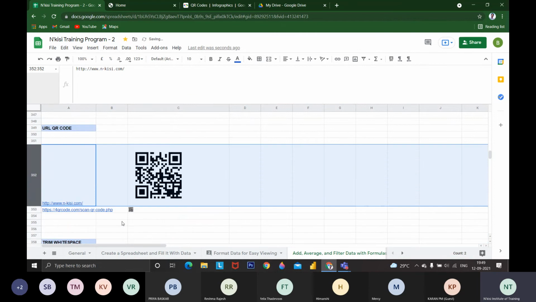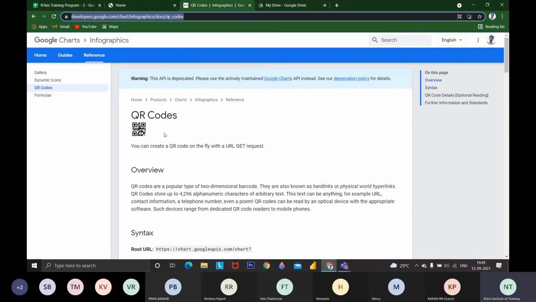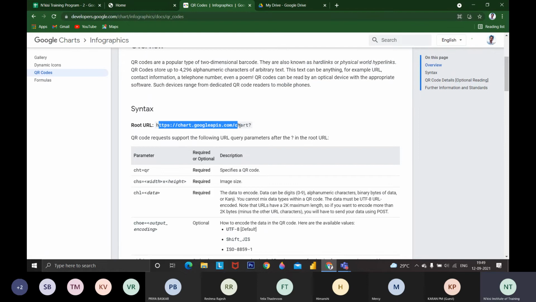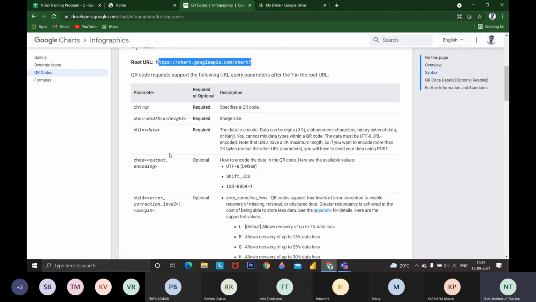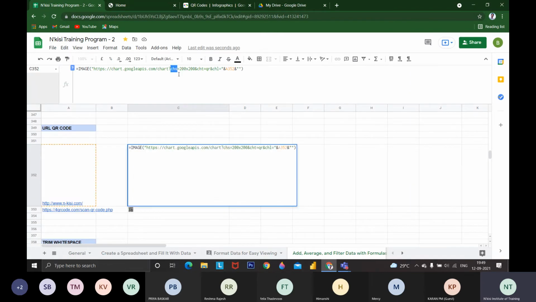For a QR code, NKC gives a formula. I'm not going to explain it in detail. You put IMAGE in the brackets and give a URL. It is the API code given by Google Infographics. You can copy this Google API code in this format. CHT means chart type, CHS means chart size, and CHL means chart label. In this case, for CHS you type the chart size, 200 by 200, width by height.